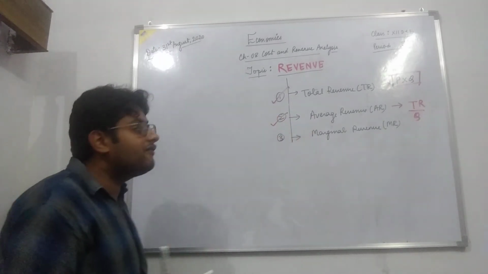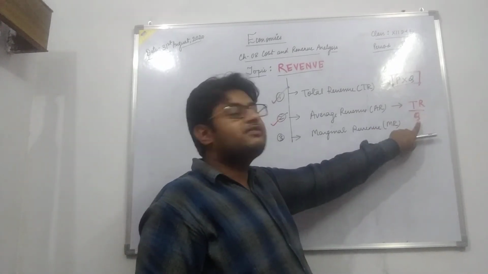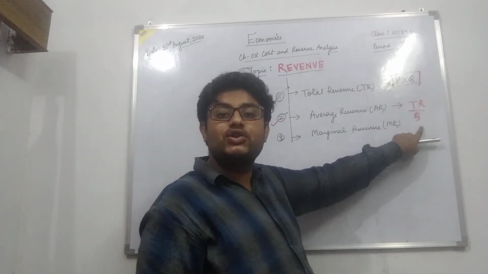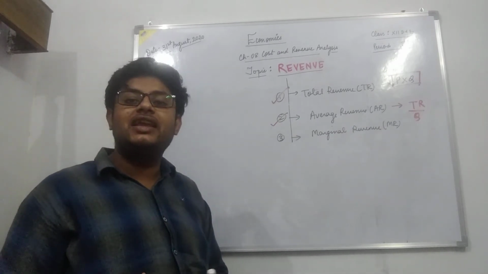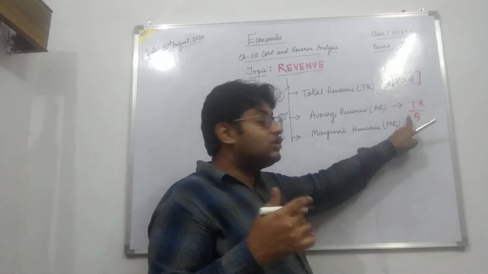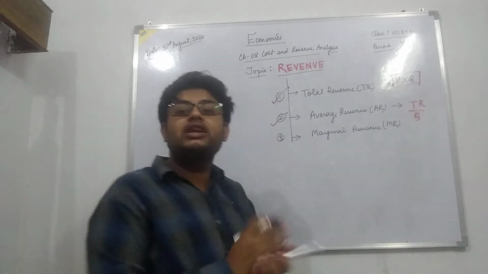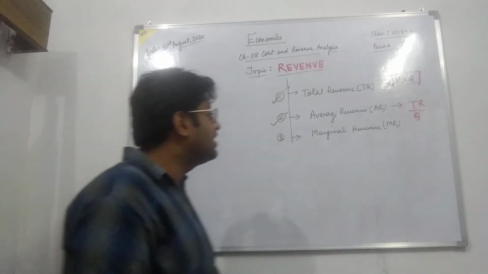So my average revenue is my total revenue divided by the output, and it shows how much the producer is earning per unit by selling the total quantity.